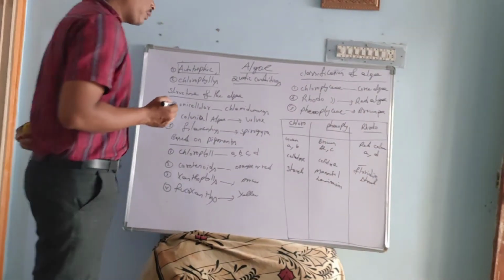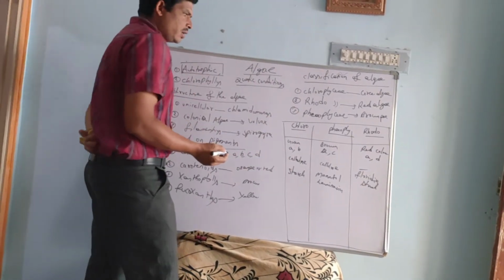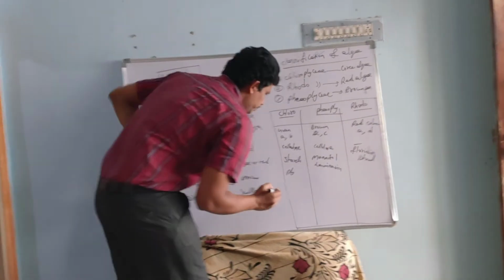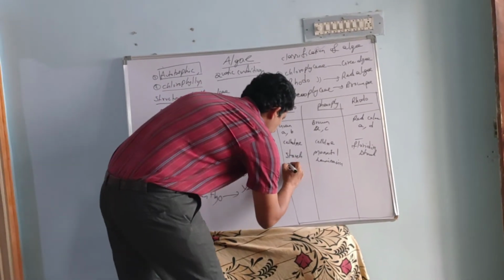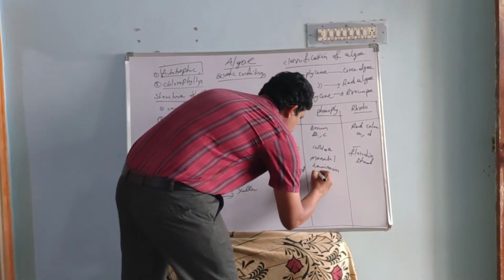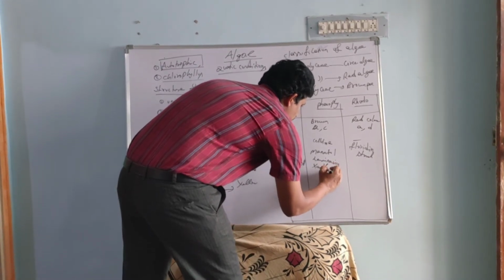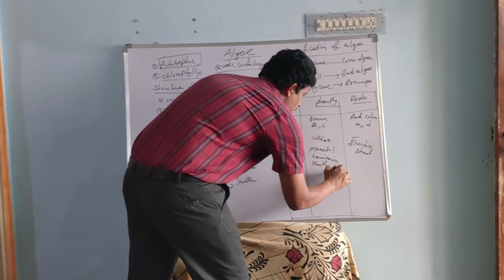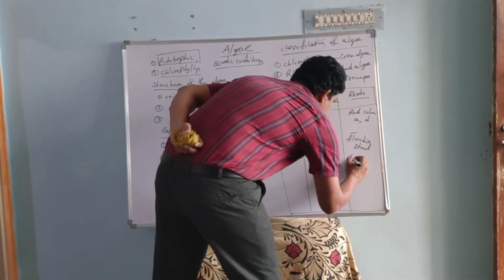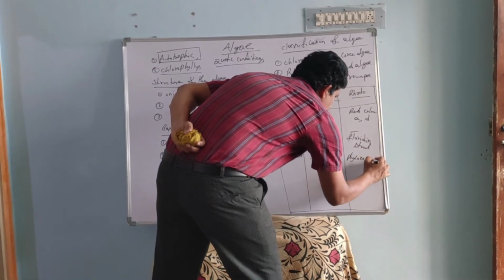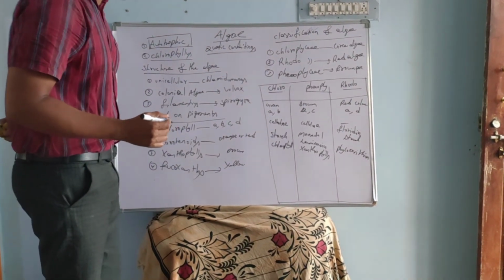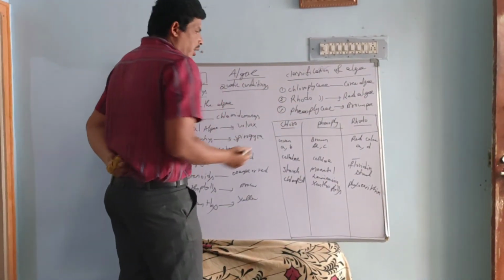Here the green color appears by the chlorophylls, brown color by the xanthophylls. Chlorophyll is the cause of the green color, and xanthophylls are the color of the Phaeophyceae. And phycoerythrin is the major pigment in the Rhodophyceae, the cause of the red color. Okay, these are their characteristics.